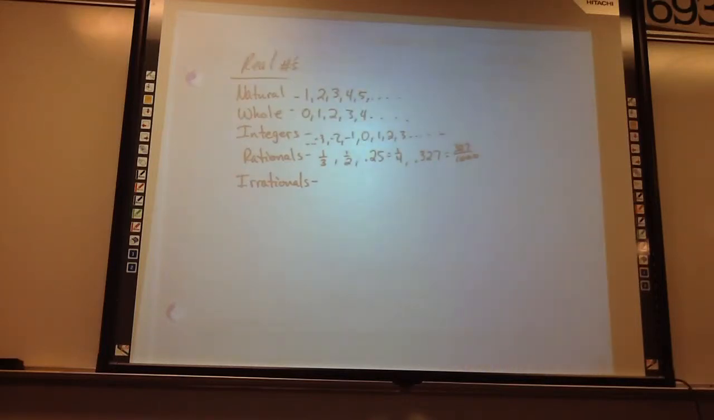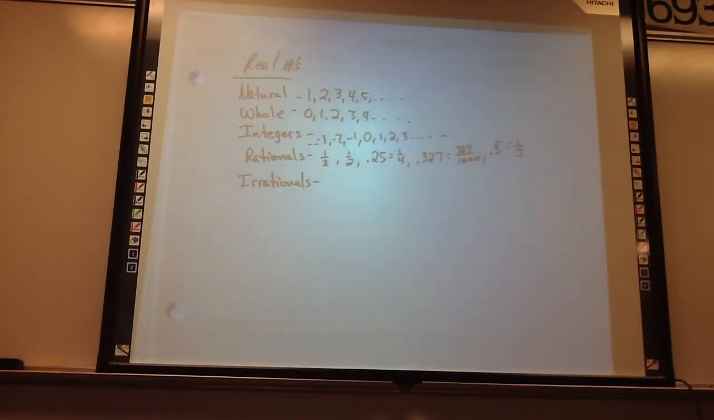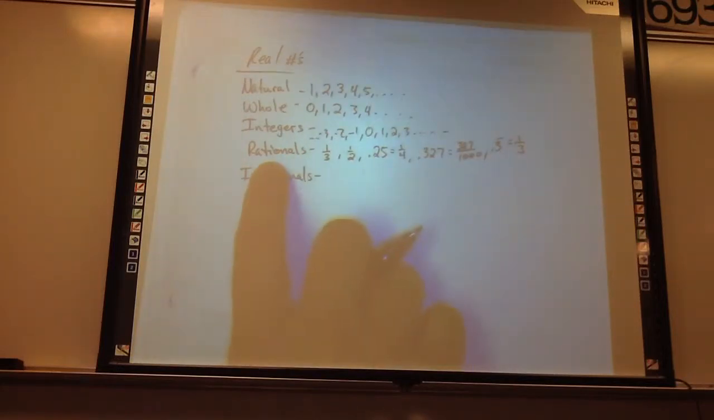Those are all rationals. Even decimals that don't end, like 0.33333333, are rational as long as they can be represented by a fraction. So that's 1/3. The way decimals work with rationals, if it repeats, it's rational, like 0.3333 or 0.666. Those are common ones. Or if it ends, it's rational, because like I said, you just put a 1 with that many zeros.